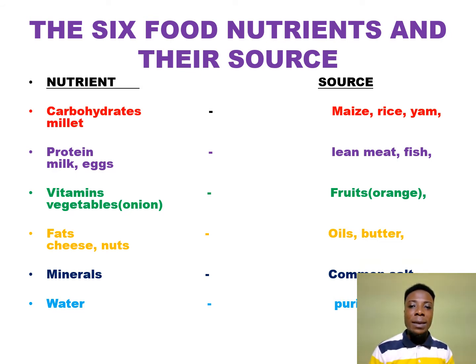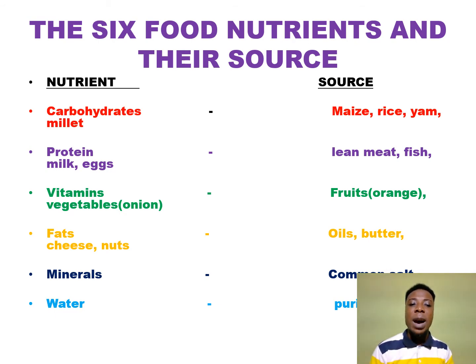The foods that help to build our body for us to look so fresh and healthy. What are examples? We have lean meats, fish, milk, egg, beans, groundnut. They are all examples under protein.